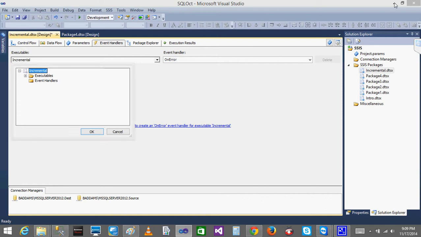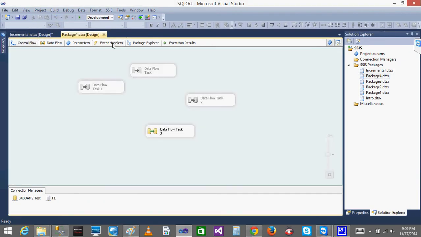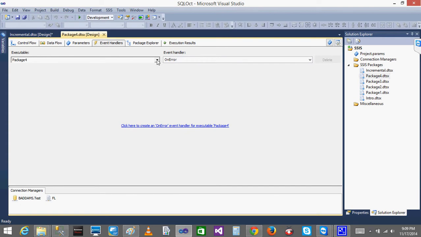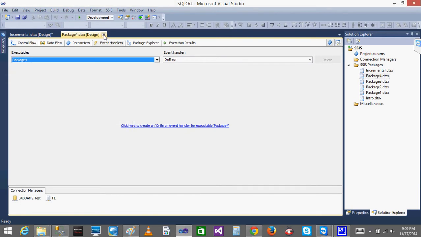I can create it at the package level or other levels. If I go to the other package 4 and open the event handlers, I'll see the name as package 4, which is the name of the package. So for incremental, I'll go to the incremental package.